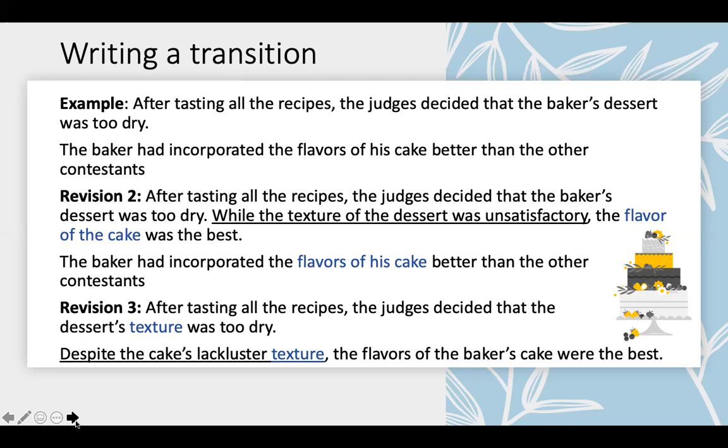The revision uses the contrast between the paragraphs to signal a shift to the readers. In this case, the shift is from negative characteristics of the dessert to positive ones. We're moving from the idea of texture, and we're repeating that theme or idea in our transition phrase underlined here. And then we end on our main claim of the second paragraph: the flavors of the baker's cake were the